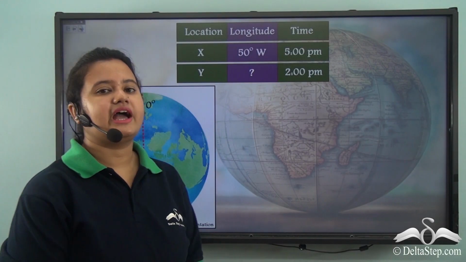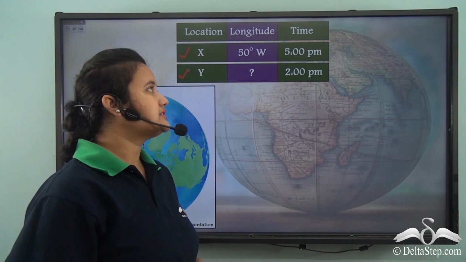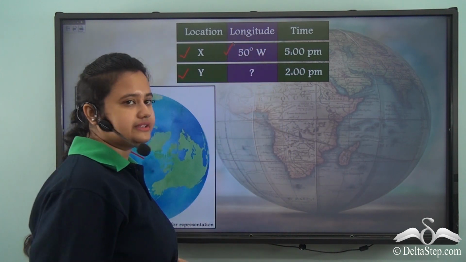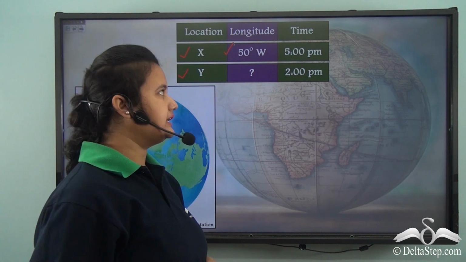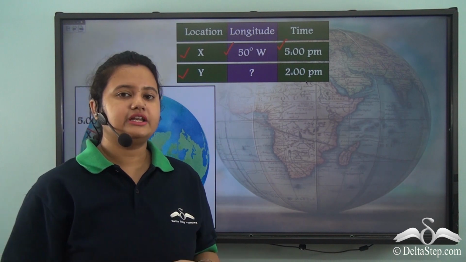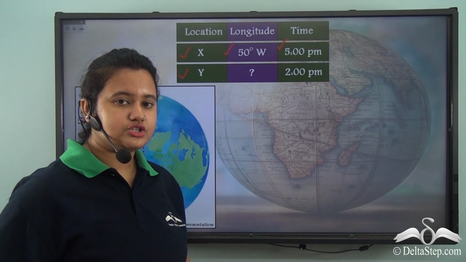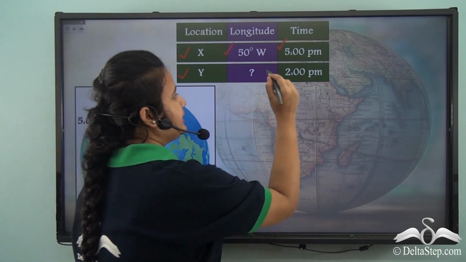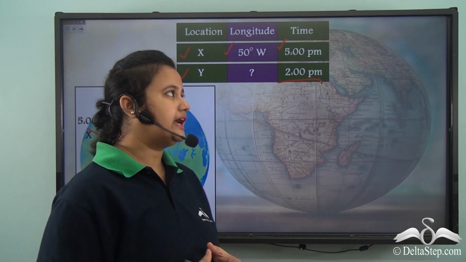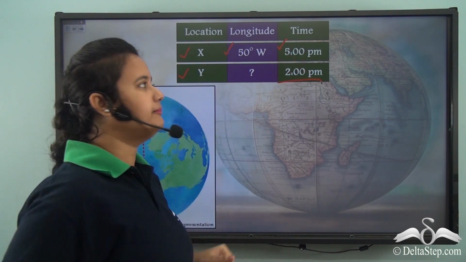Now see, here we have two locations, X and Y. The longitude passing through location X is 50° west, and the time corresponding to this longitude is 5 p.m. Now we will have to find out the longitude passing through location Y, or the longitude whose time is 2 p.m. So what all information do we have here? We know that the time corresponding to location X is 5 p.m.